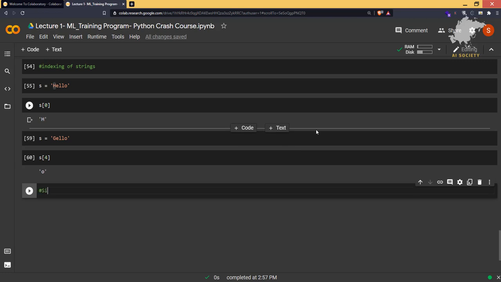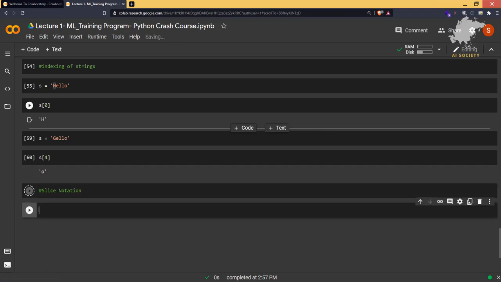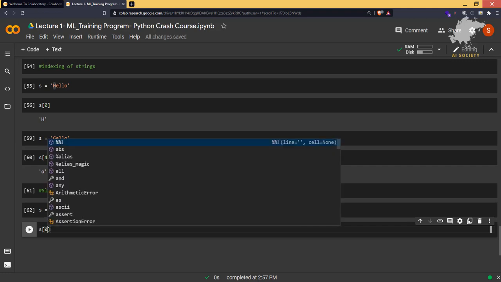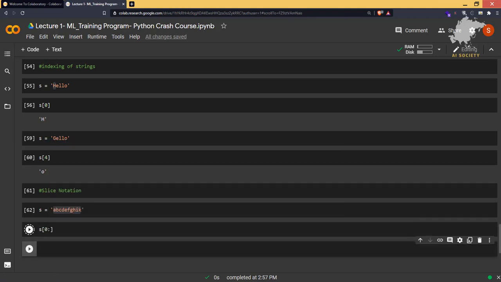Now let's talk about the slice notation quickly. Slice notation is a very good concept in strings and any collection data type. What you can do is s is equal to, let's say, A, B, C, D, E, F, G, H, I, K. Then if I want to print all of the values from A to K, the whole string, I can type s of 0 colon. It will give us the whole string.